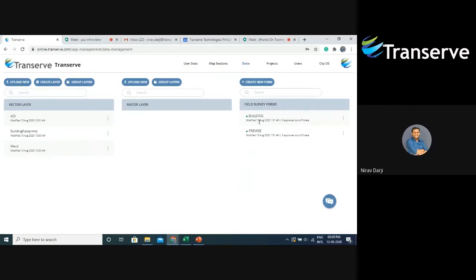Third type of layer that we have is field survey forms. These can be used by a surveyor in order to collect the data required for survey. This will be explained by my colleague Jaydev.